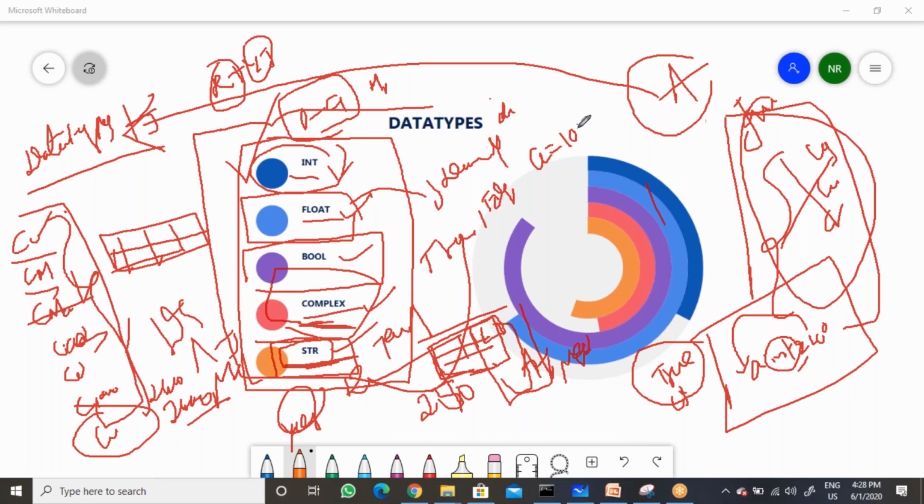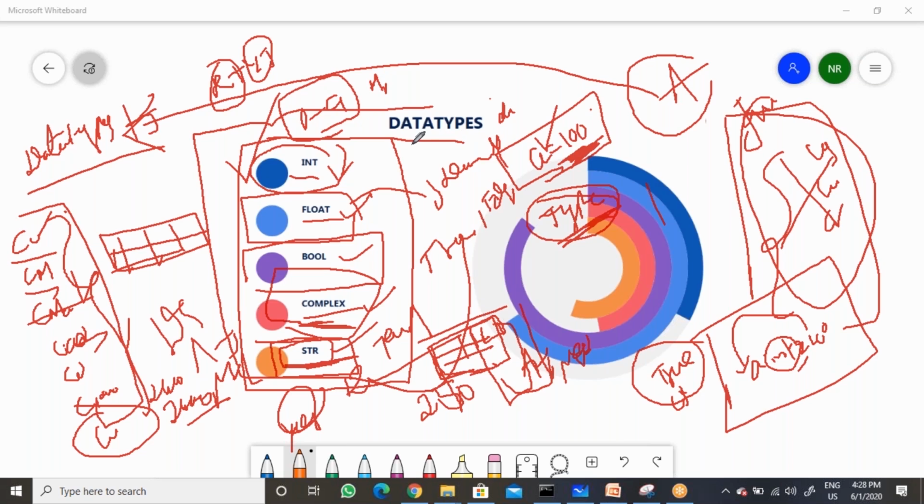That's it. When you type the value 100, the Python interpreter automatically identifies that it is an integer data type. If you want, you can cross-verify using the type built-in function whether it is the proper data type or not. So we don't need to explicitly use the data type name to store a value in Python.